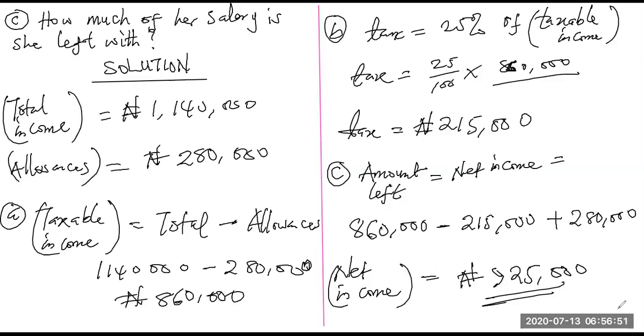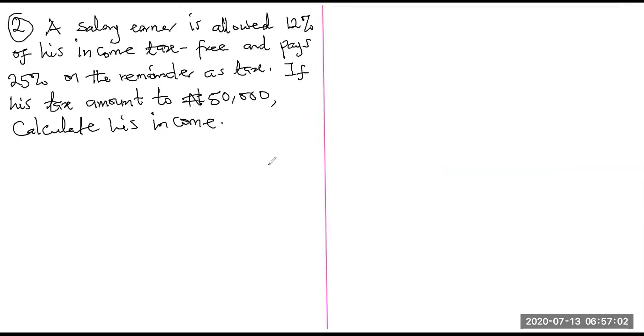Alright, so we look at the second question to wrap up this episode. The second question says that a salary earner is allowed 12% of his income tax-free, and pays 25% on the remainder as tax. Not on the total. When you remove the 12% tax-free, that means the allowance, he pays 25% on the remainder as tax. If his tax amounts to 50,000 naira, calculate his income.